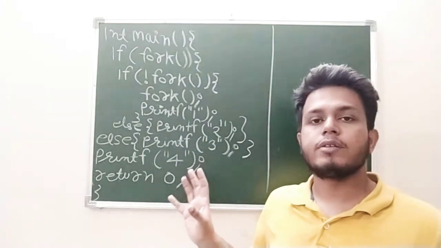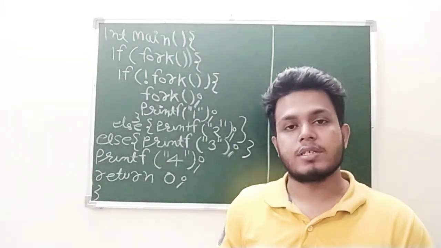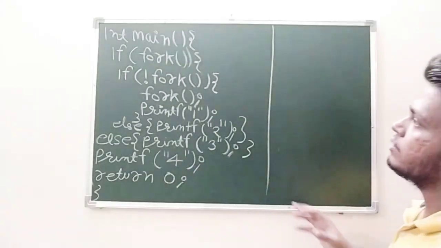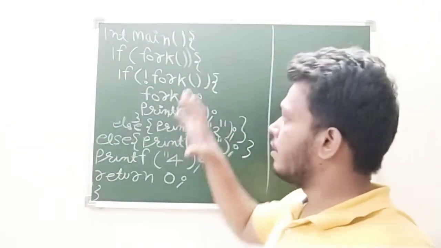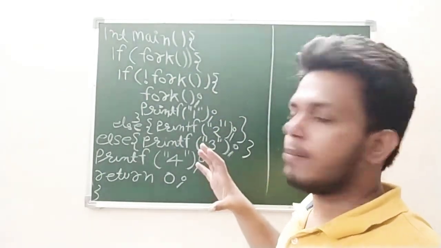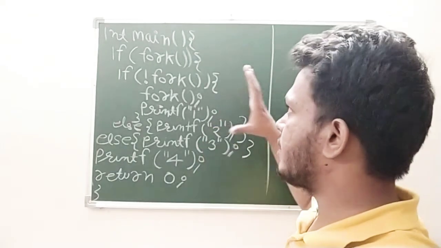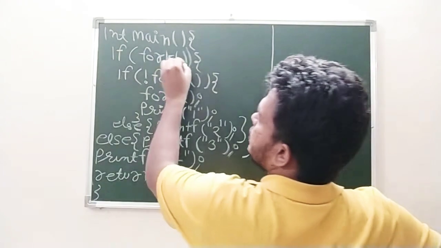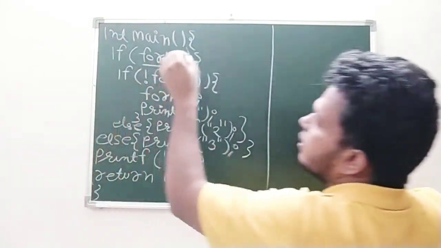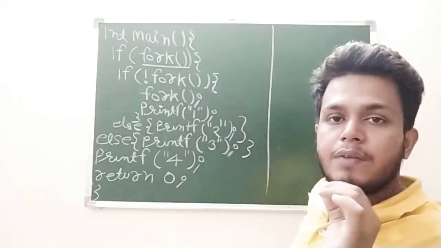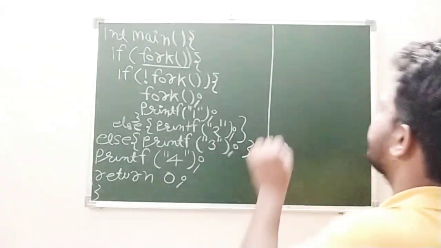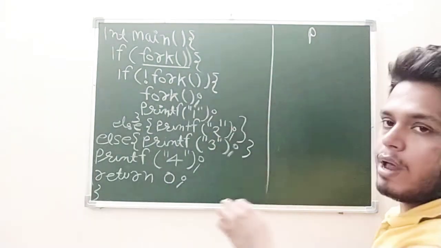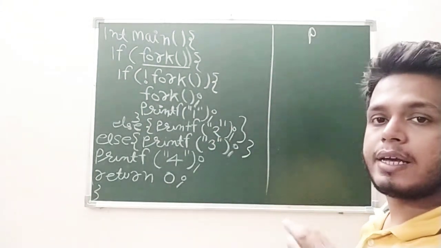This is one of the complicated questions I took from Geeks for Geeks. I hope you will understand this. Due to some space constraint, I am not able to write the question more clearly, so please try to understand from this part only. This is the fork system call occurring for the first time in the program. It will create a child process. This is your parent, your main program, and it is a process, and it will create a child process.